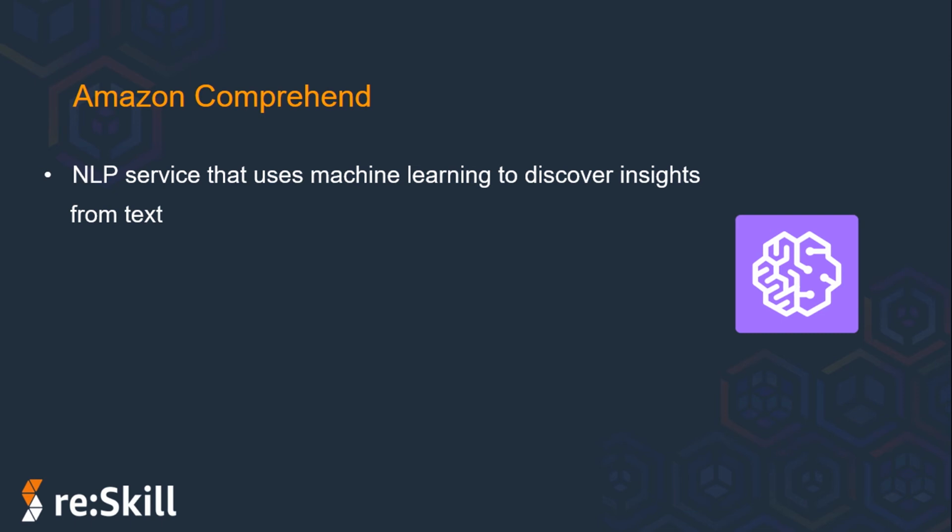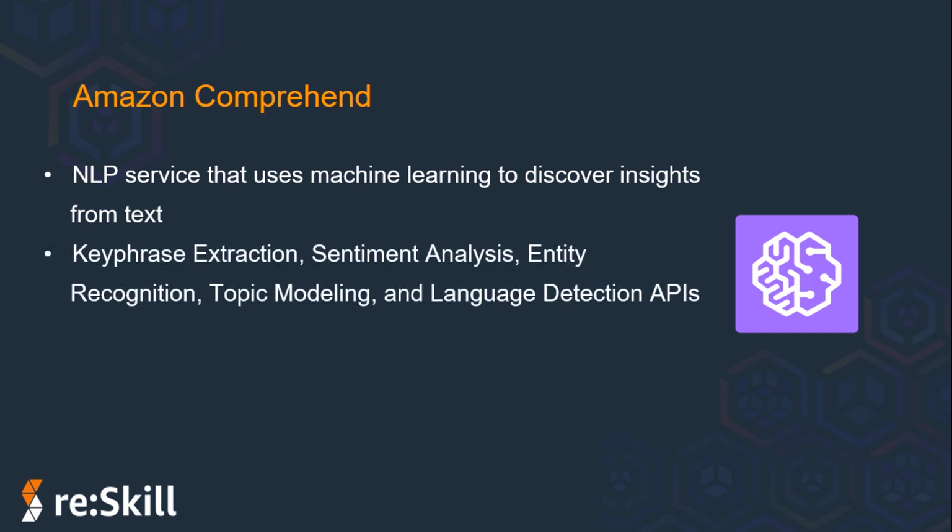It can provide key phrase extraction, sentiment analysis, entity recognition, topic modeling, and language detection APIs. I'll show you one example where it detects the sentiment from the text we give, whether it is positive, neutral, or negative, and what kind of sentiments are reflected in the text.